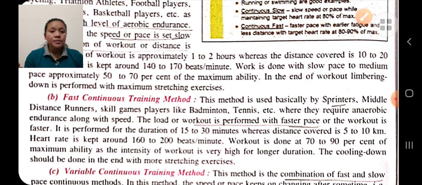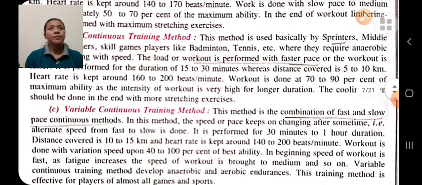The intensity of the workout is very high, therefore we should perform proper warming up before the activity and cooling down after it.